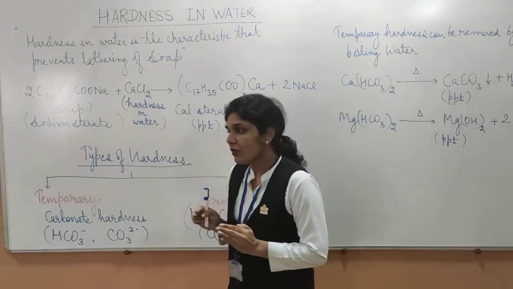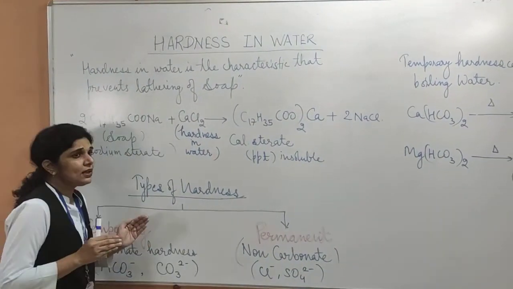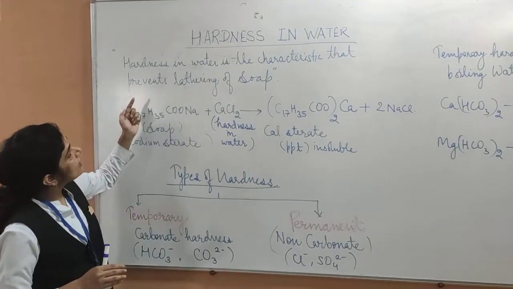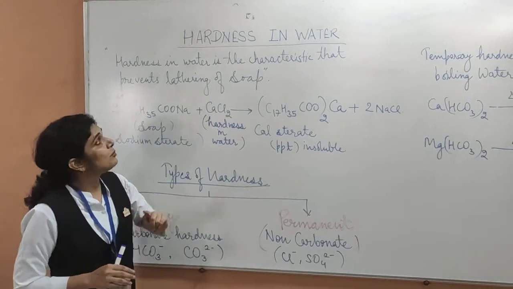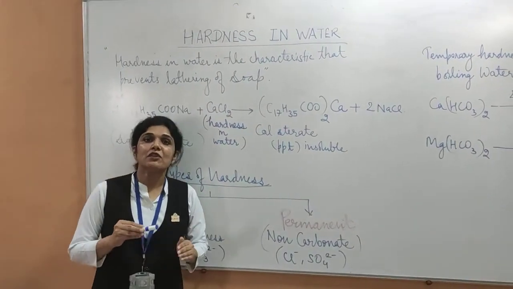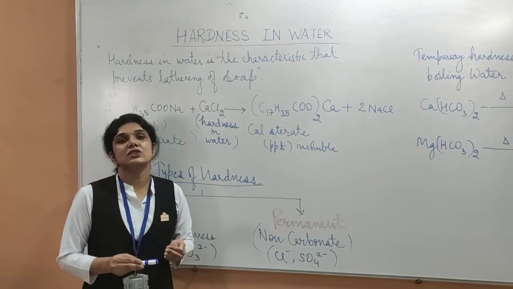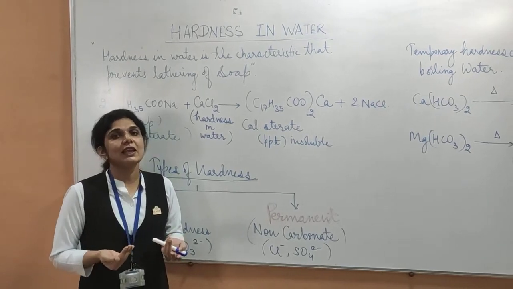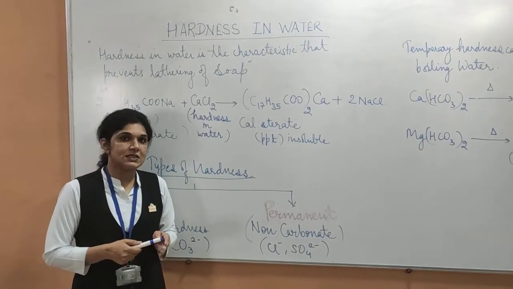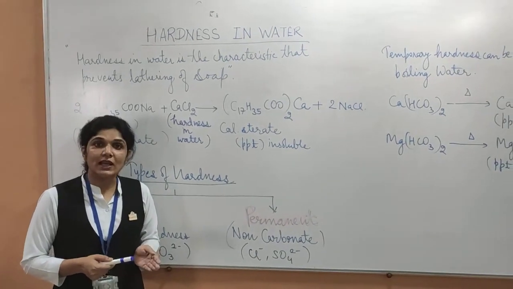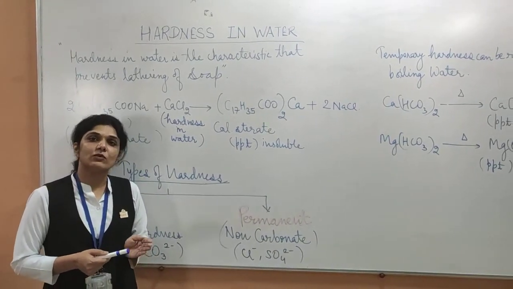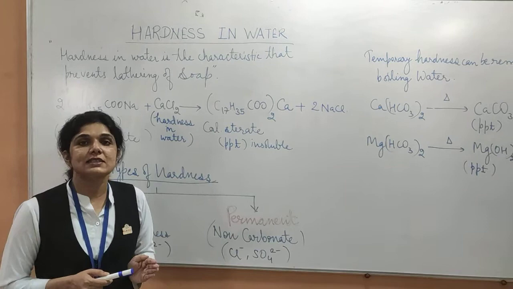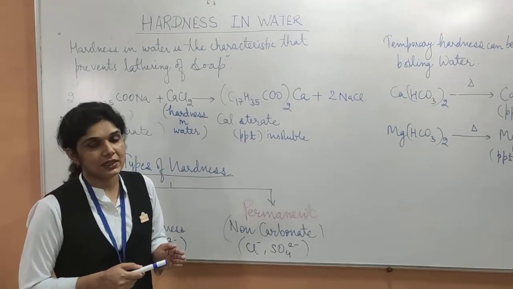So we should know what is actually hardness. If we are talking in common language, a layman's definition, then what is hardness? Hardness in water is the characteristic that prevents lathering of soap. If water is not giving lather with soap, continuously rubbing the soap against water, then you will say that the water is hard. And if it is giving a good lather with soap, then we will say that the water is soft water. So hardness is the characteristic that prevents lathering of soap.